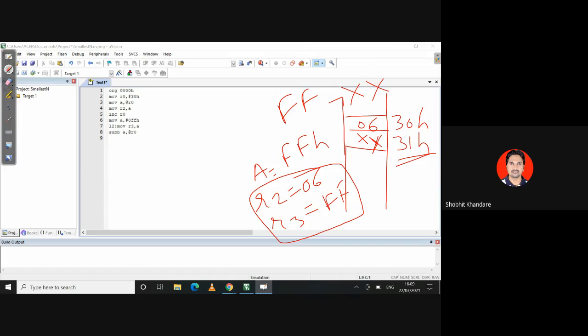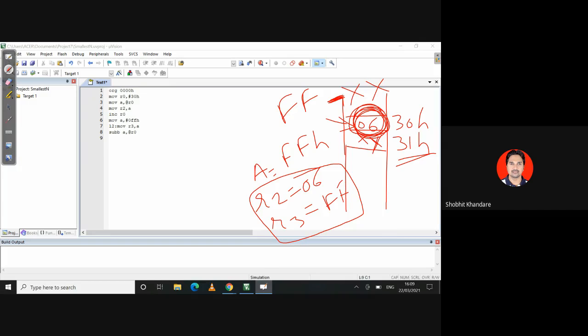Am I right? So what I mean to say is, now what about this 06, the number first which we have taken? Now here what number you have taken, that will be used as a counter now, because this number whatever I'm taking at 30, that won't be used as a number which I have to compare, but that can be taken as a counter now.